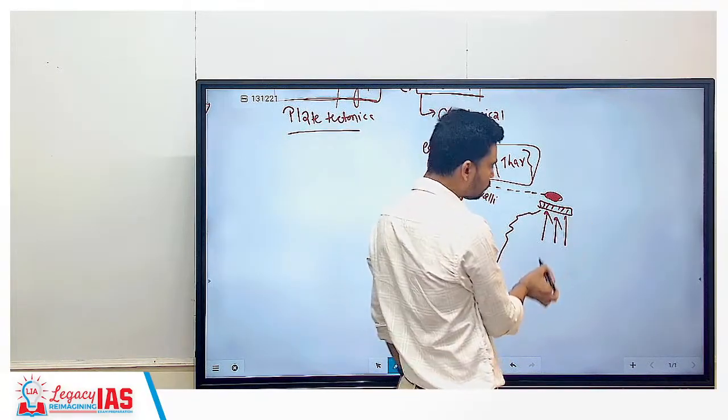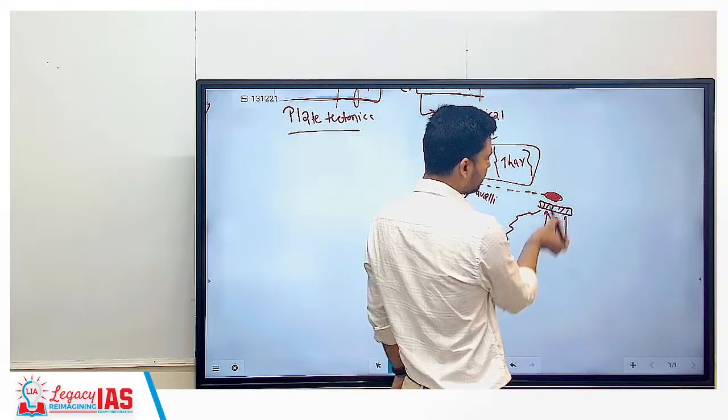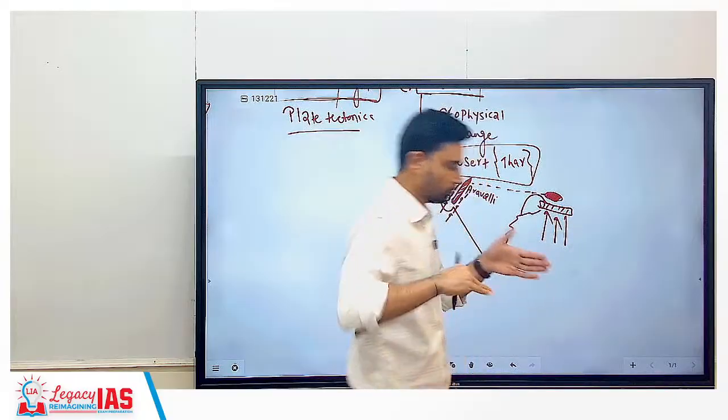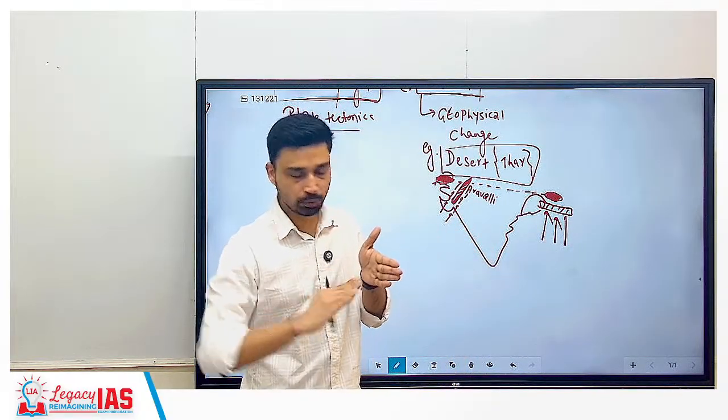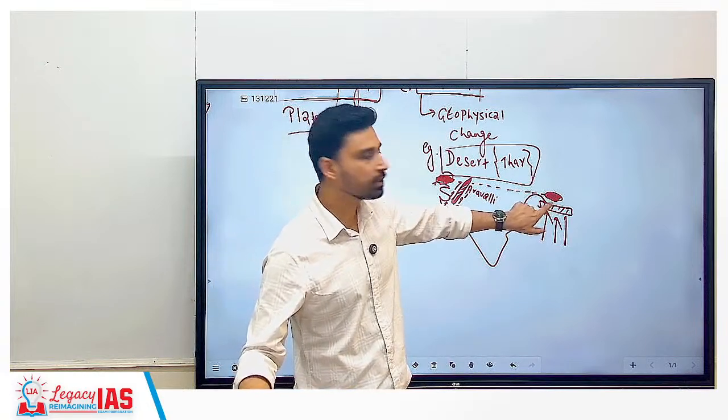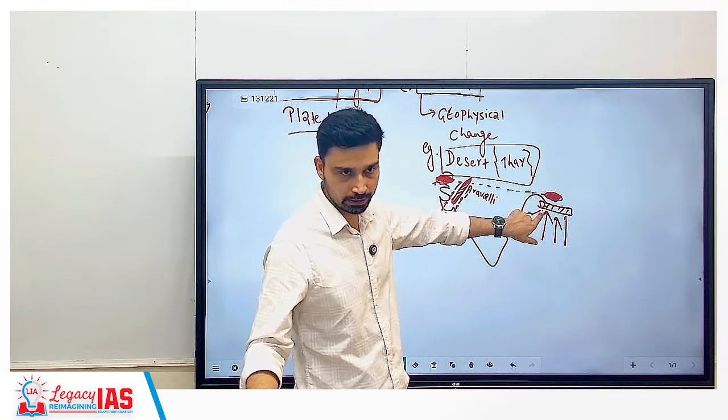Similarly, if you talk about this area, what do we have? Mountain. Here also winds are moving, and from here winds move. But you see the winds are coming perpendicular to the mountain. That is why they are forced to rise in the upward direction. And what happens here? A heavy amount of rainfall is recorded.